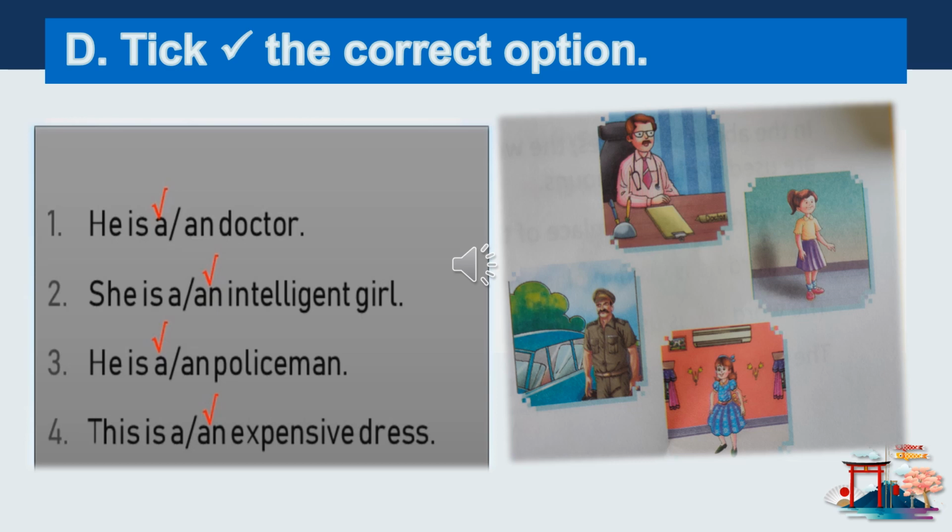She is an intelligent girl. Intelligent starts with I. I is a vowel, so we will tick an here. He is a policeman. Policeman starts with P. P is a consonant, so we will tick a here. This is an expensive dress. Expensive starts with E. E is a vowel, so we will use article an here, and we will tick article an.